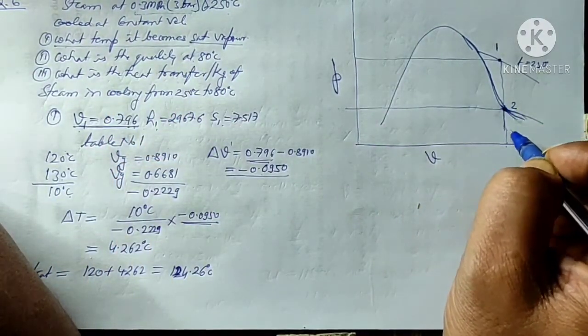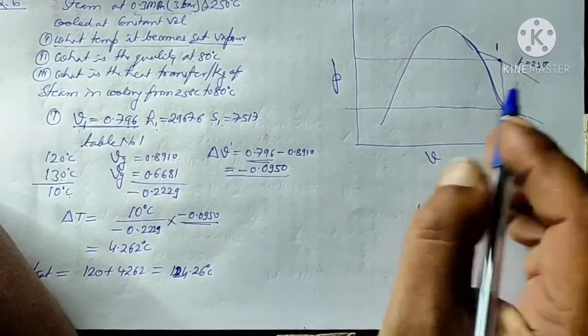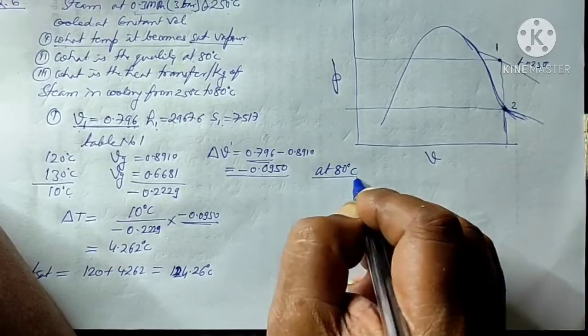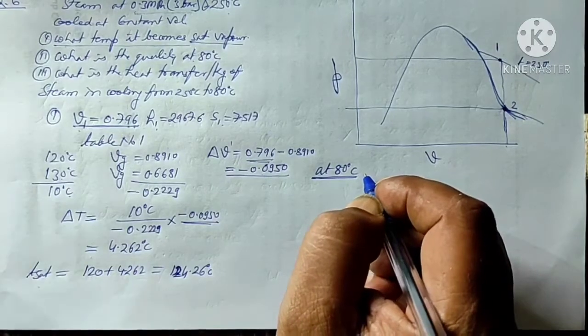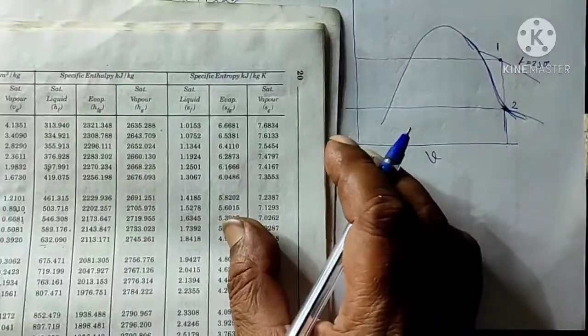If we further cool it, then the temperature will reduce further. So at 80 degrees centigrade, we will write down the properties from steam table number 1 only, because it is based on temperature.